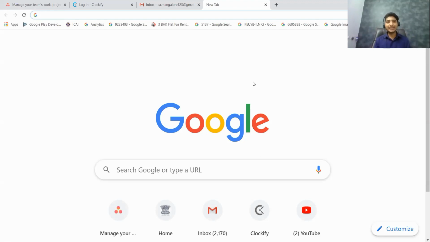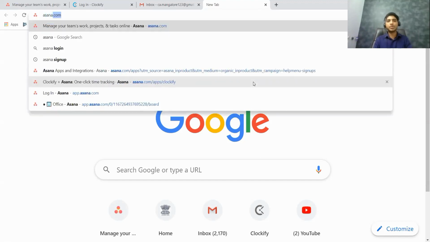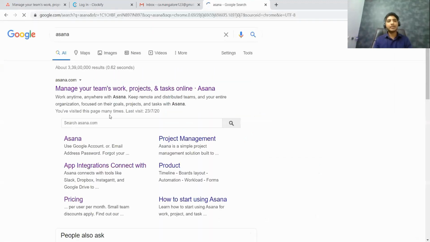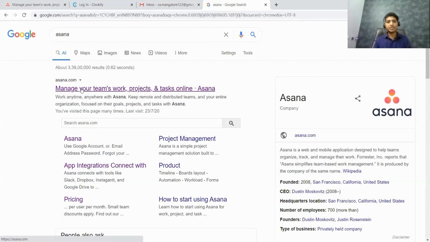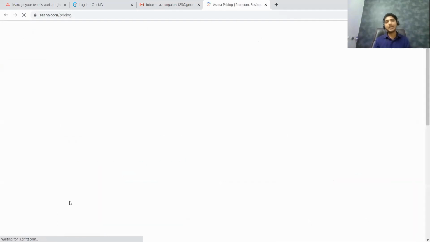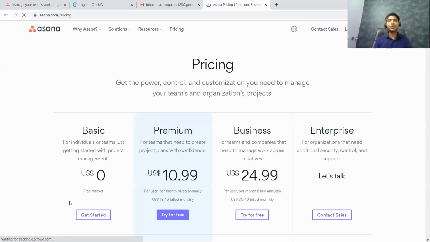So how do I get started? I'll come to Google. I open my Google Chrome and I'm just going to type Asana, and this is what you see. Before we get started with how to log in, let me show the pricing part. Now this is very important, whether I have to pay any money to use Asana.